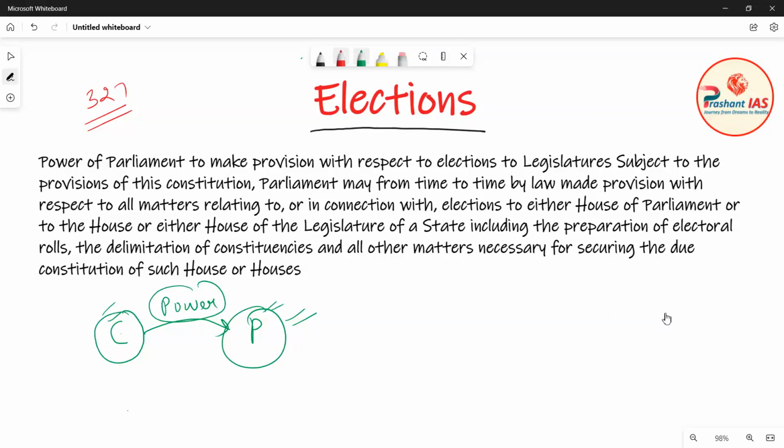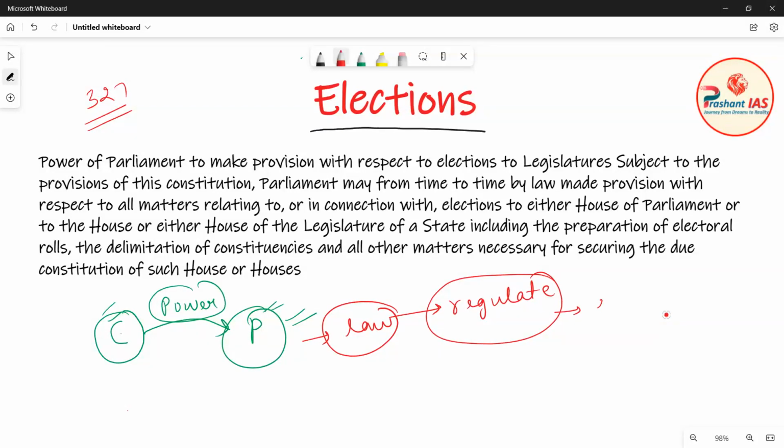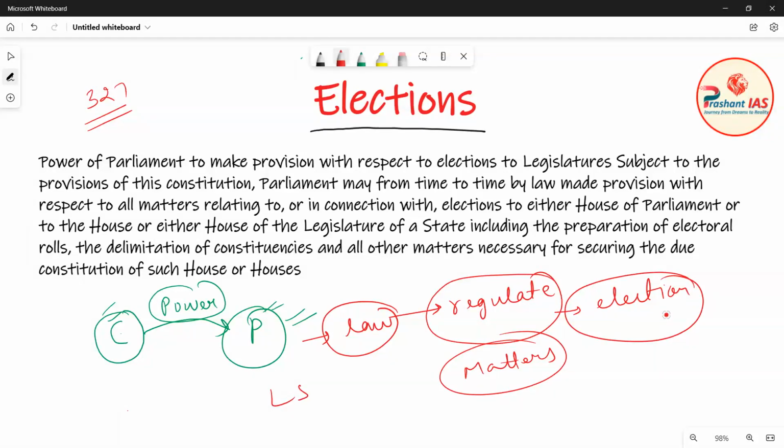The Constitution has conferred the power to the Parliament that Parliament, by making a law, can regulate the elections, and all the matters related to the election of what? Of Lok Sabha, of Rajya Sabha, of state legislative assembly and state legislative council.